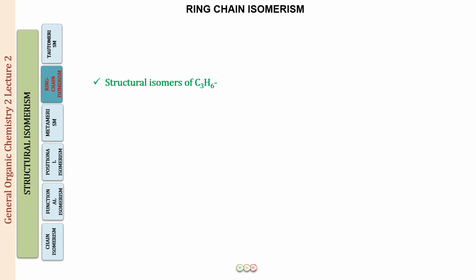So let us draw a 3 carbon alkene with a double bond at position number 1. This is going to be prop-1-ene or propene. Can we draw prop-2-ene? We can put the double bond over here, but then we will be numbering it from this end. So this is actually the only possible structure that we have for propene, right? So this is the only possible alkene isomer for C3H6. No other possible isomer? Well, no.